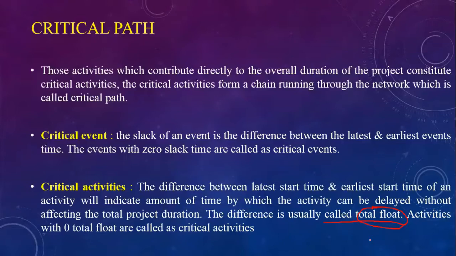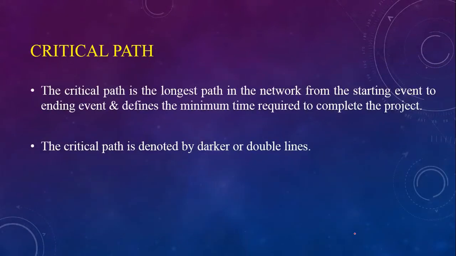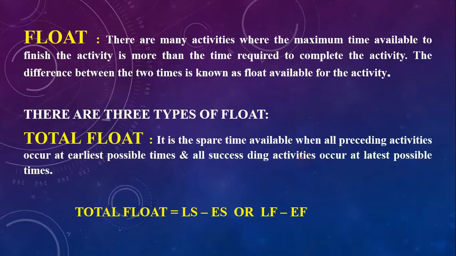That is basically the difference. The critical path is the longest path in the network, from the starting event to the ending event, and defines the minimum time required to complete the project. A critical path is denoted by darker or double lines.